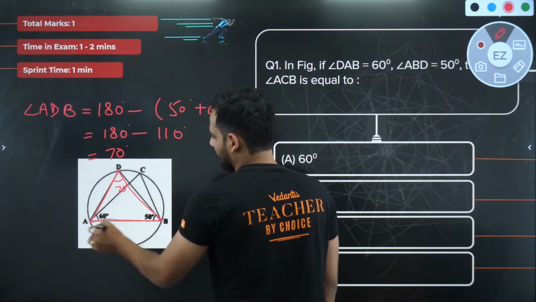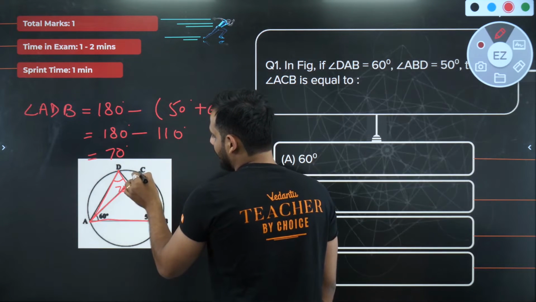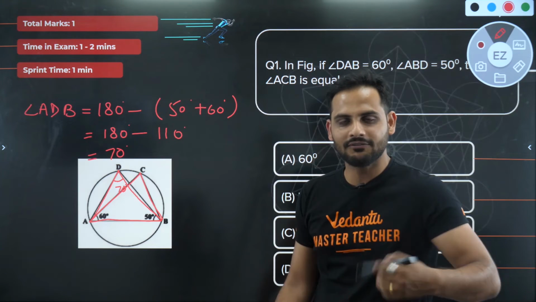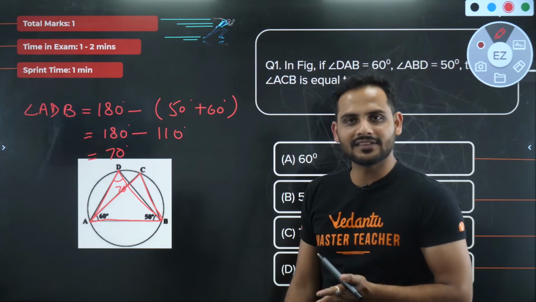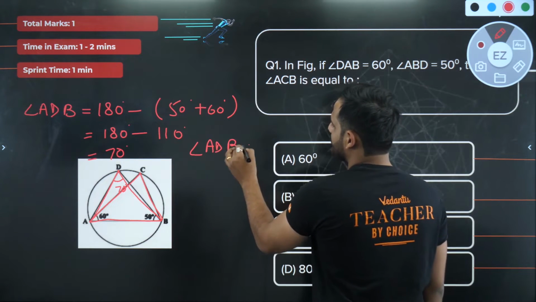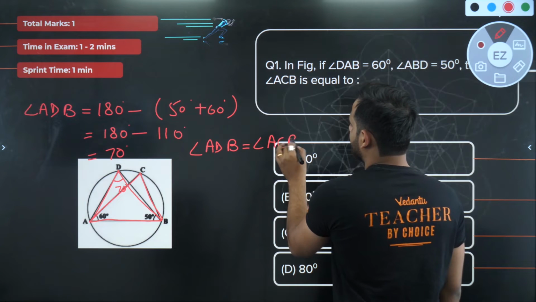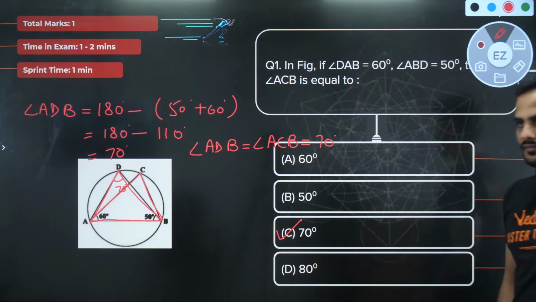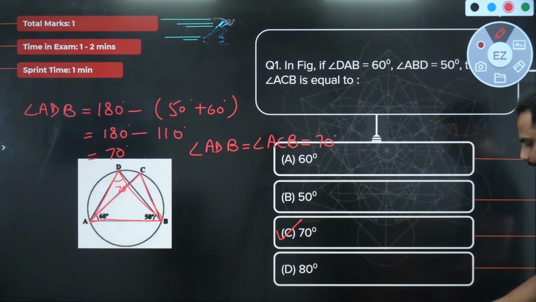Now focus here. AB is a chord, and ADB and ACB are angles in the same segment, and we know that angles in the same segment on a chord are equal. So angle ADB will be equal to angle ACB, and both are 70 degrees. So the correct answer is option C, which is 70 degrees.